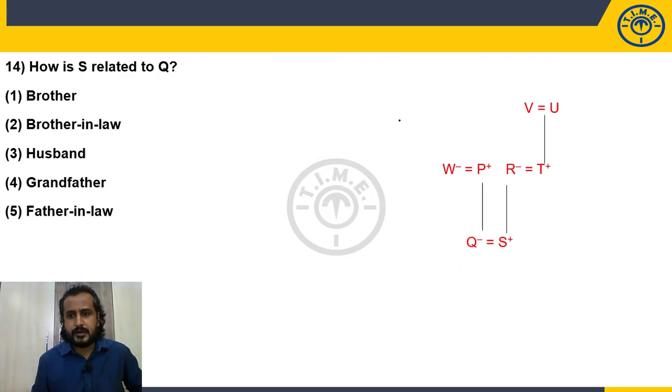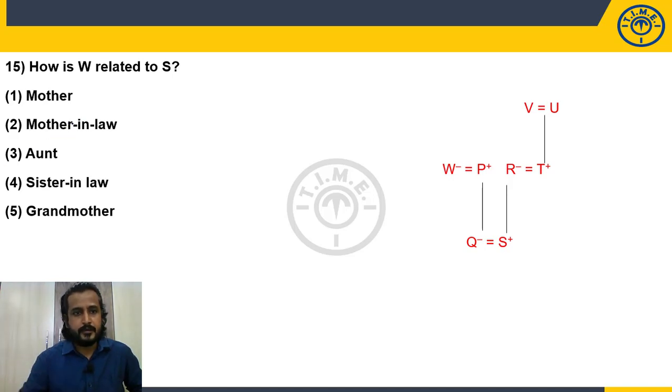How is S related to Q? S is the spouse of Q, husband. So choice 3 is my answer. How is W related to S? W related to S: spouse, mother. Spouse's mother is mother-in-law. So choice 2.